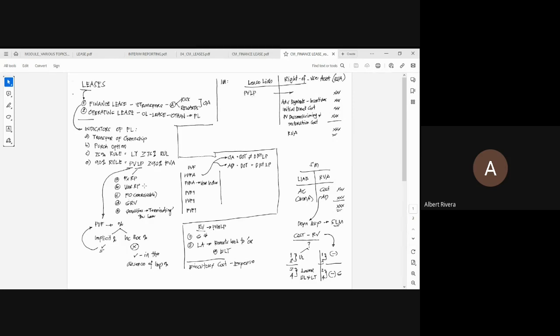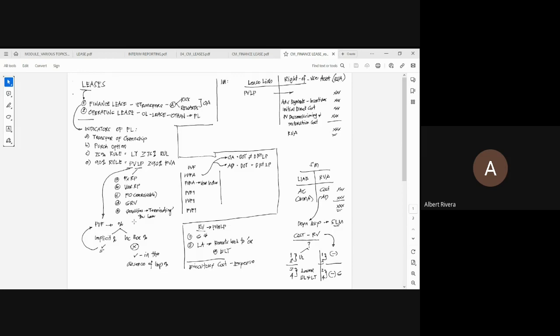The fixed rental payments, the variable rental payments, and the purchase option that is exercisable. What again is the purchase option that is exercisable? An option granted to the lessee to purchase the leased property at an amount that is substantially lower than the fair value of the asset at the end of the lease term. While the guaranteed residual value is the guaranteed amount of the underlying asset at the end of the lease term.